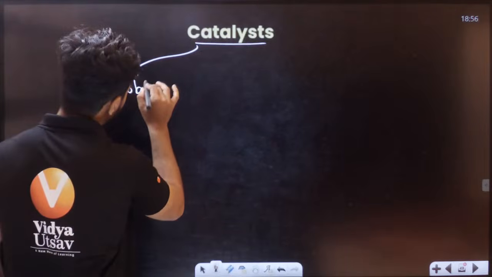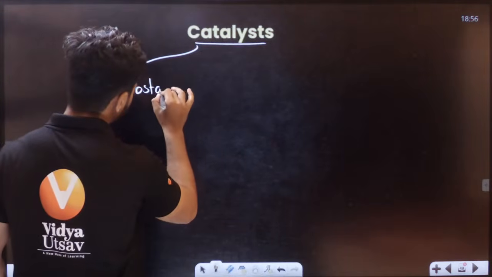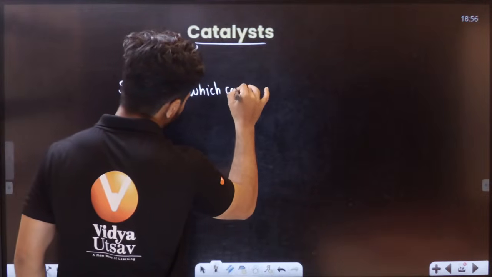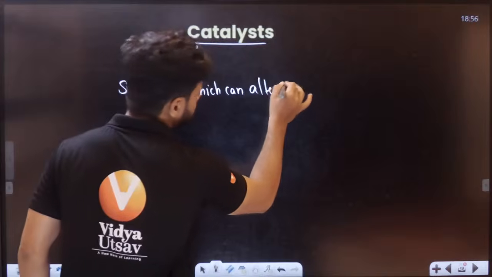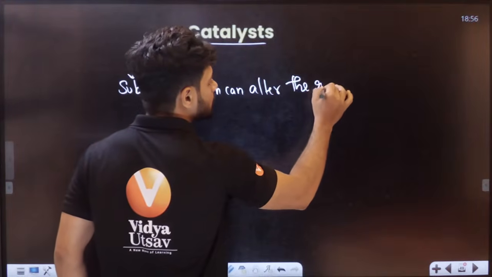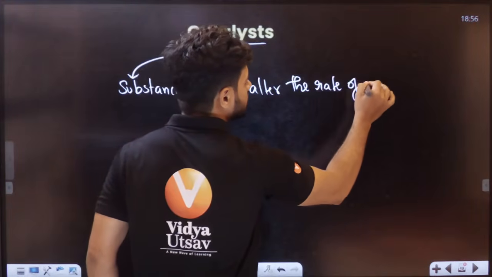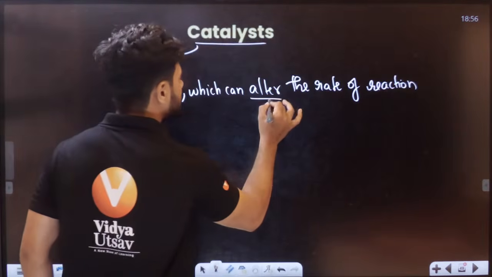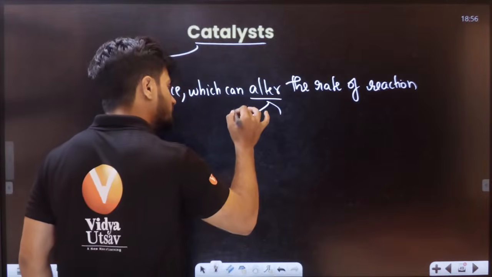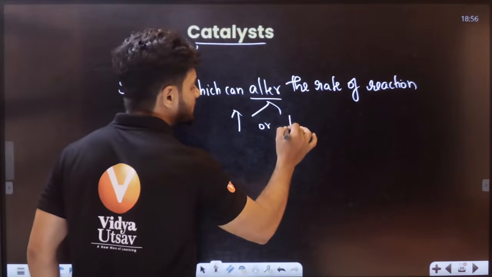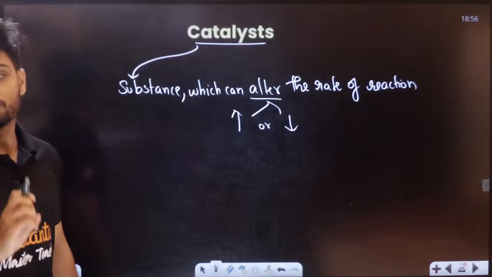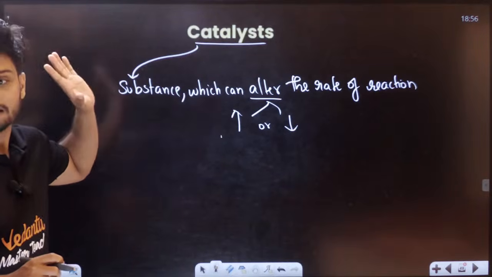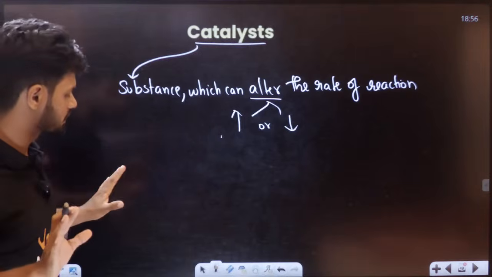It is a substance which can alter the rate of reaction. It can basically increase or decrease, both possibilities are there. That is the main function of a catalyst.